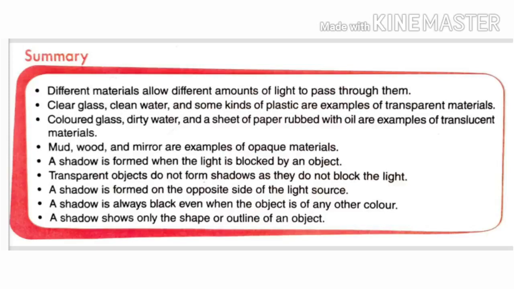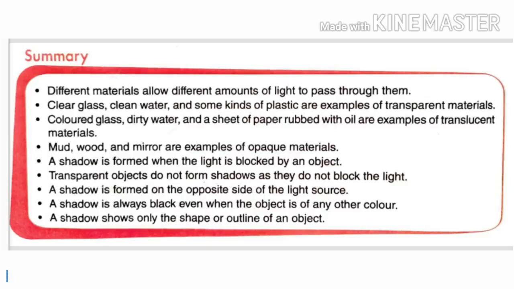Second one is clear glass, clean water and some kinds of plastic are examples of transparent materials. Next is colored glass, dirty water and a sheet of paper rubbed with oil are examples of translucent materials. Mud, wood and mirror are examples of opaque materials.